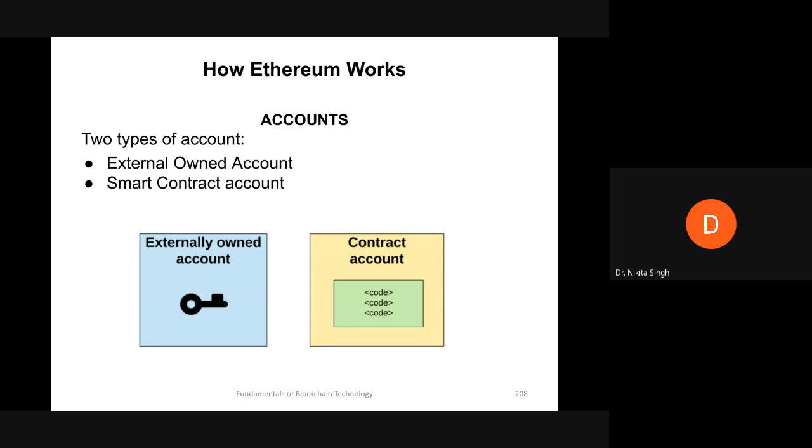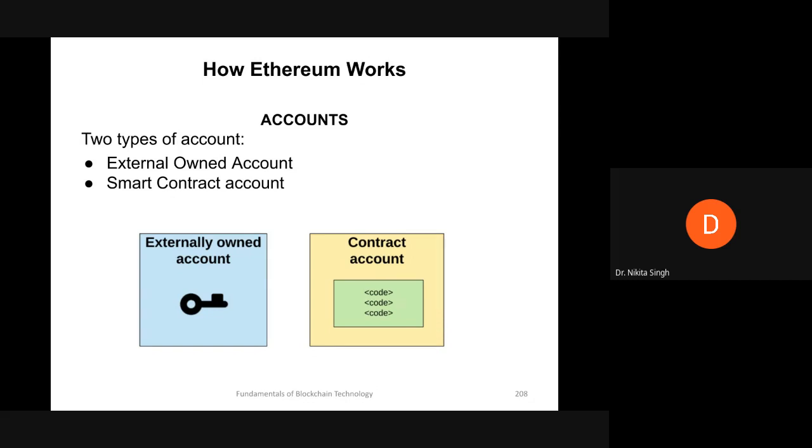So these are the two types of accounts. Externally owned accounts are controlled by private keys and they have no associated code. Then we have contract accounts, which are controlled by smart contracts and have code associated with them. So to summarize, an externally owned account can send messages to other externally owned accounts or to contract accounts by creating and signing transactions using its private key.